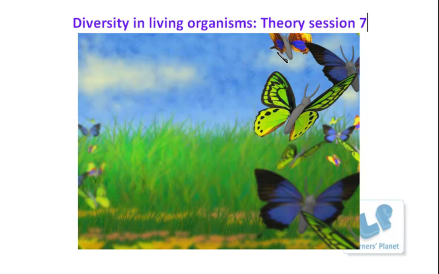So now in today's session we will move forward to the next complex kingdom, which is known as the Protista. So in today's session I'm going to explain the basic characteristic features of the kingdom Protista.